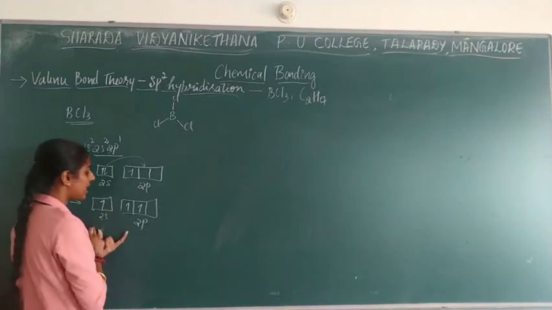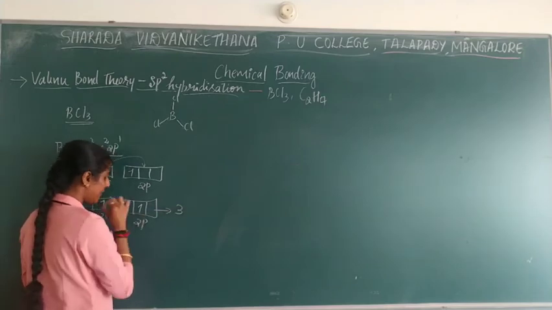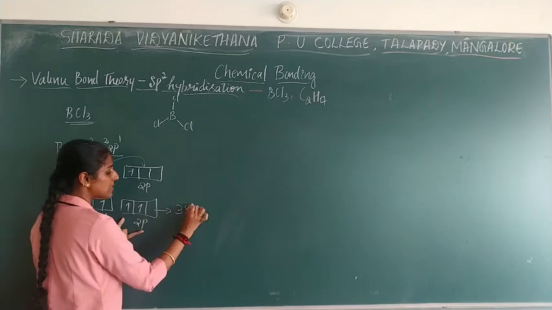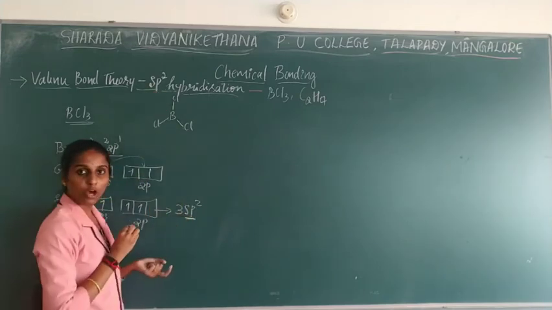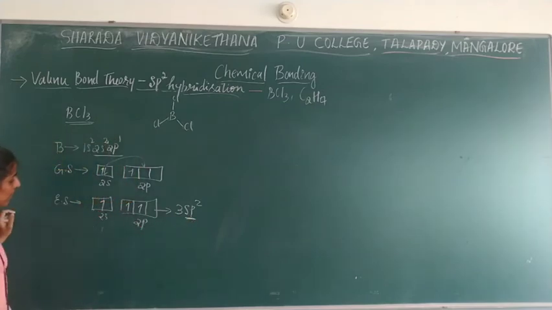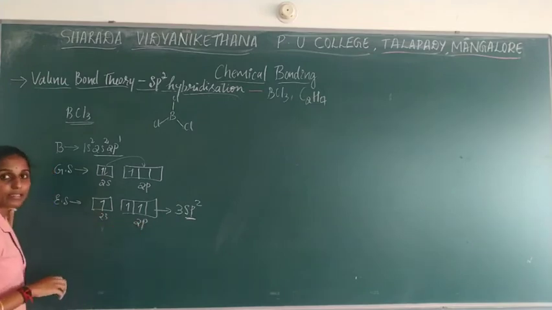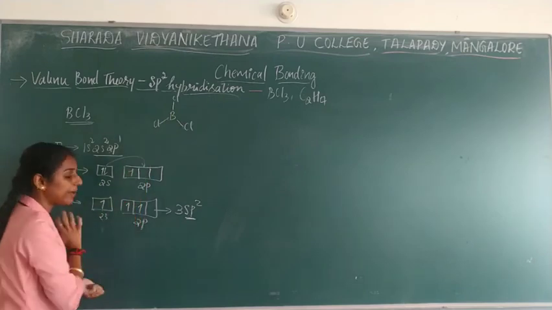Now you need to write the hybridization. 1, 2, 3. So 3 orbitals are filled. In that, the 2s as well as 2p orbitals are filled. That is nothing but sp2 hybridization, which can be observed over here. So 3 sp2 hybrid orbitals will be seen over here. And the structure, if you see, 3 sp2 hybrid orbitals, it is having 3 unpaired electrons.